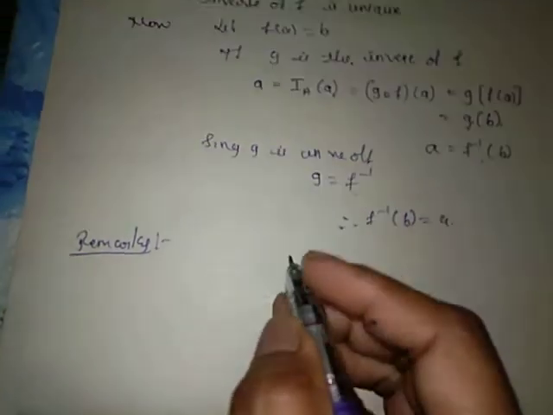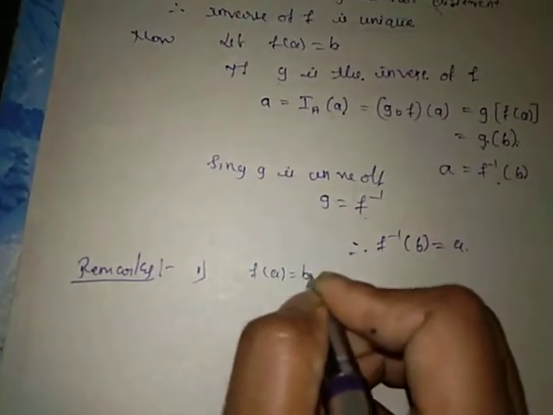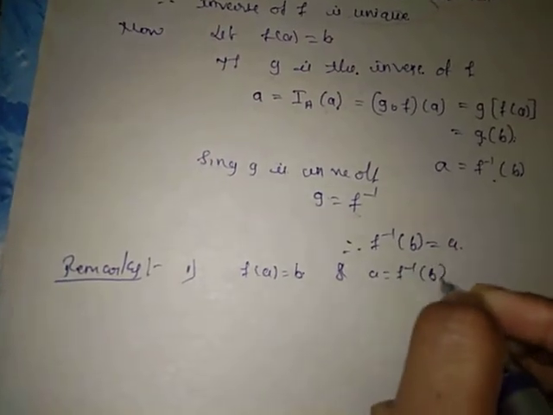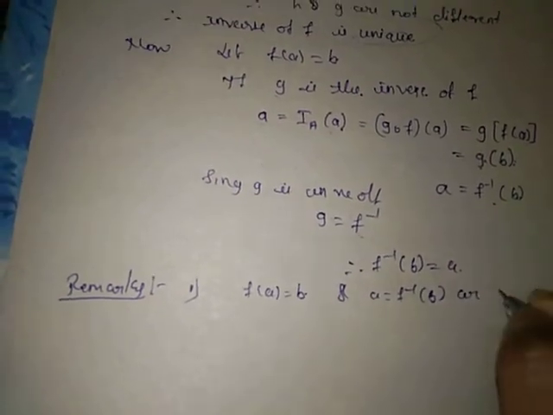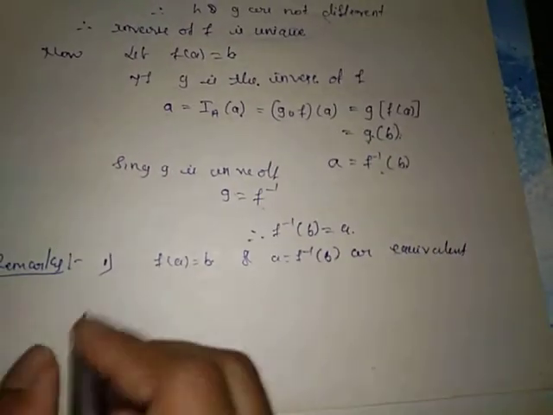Suppose f is invertible. Then f of a equals b and a equals f inverse of b are equivalent. Both are nothing but the same.